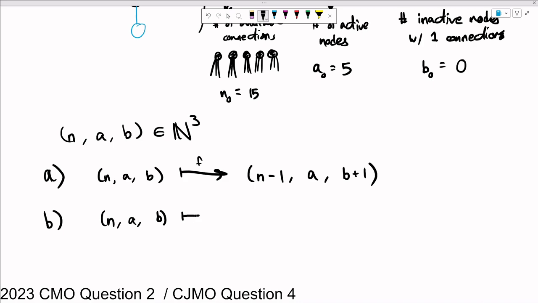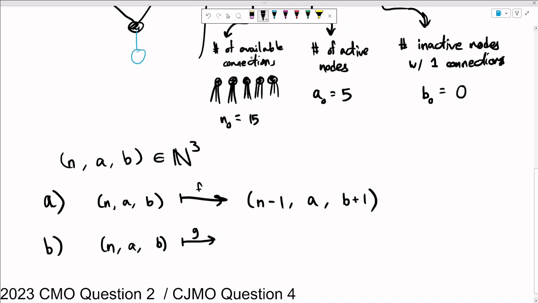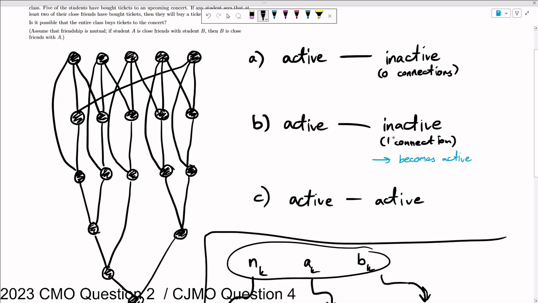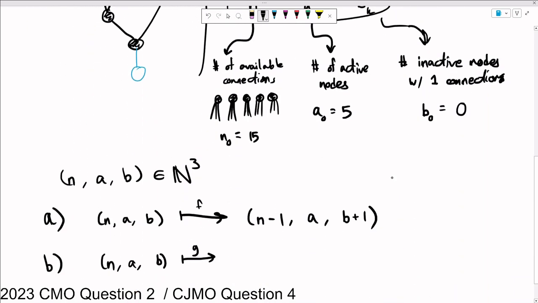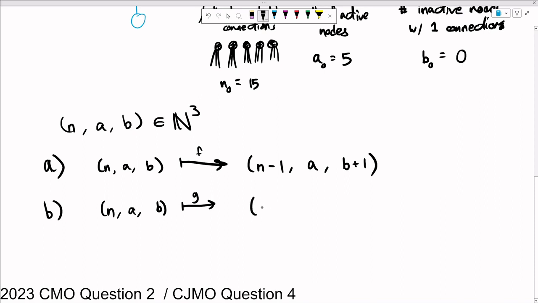Second case, let's call this function g. What we were doing here, again, is we have an active node and we are connecting it to an inactive one that already does have a connection. So we have to spend a connection to do this, but by connecting to a new active node, which will now have 2 connections going to it, there's still 1 connection left there. And so we're actually introducing a new one. And so this cancels out and it just becomes N. We are increasing the number of active nodes by 1, and we are decreasing the number of inactive nodes with a connection by 1 as well.